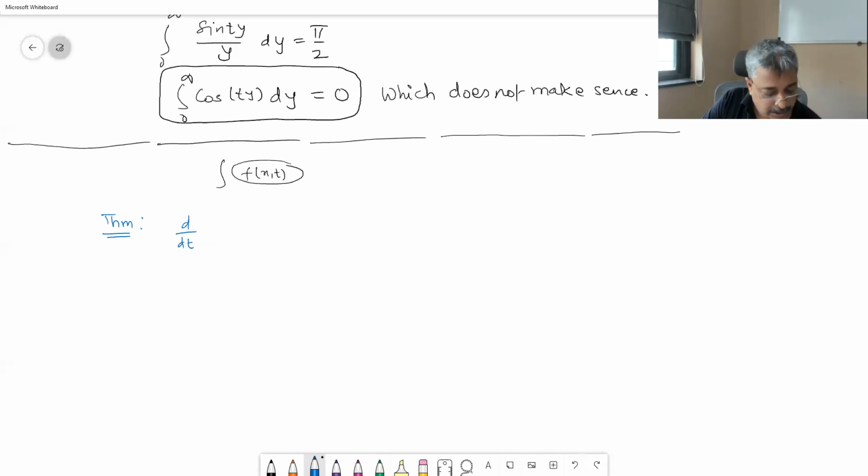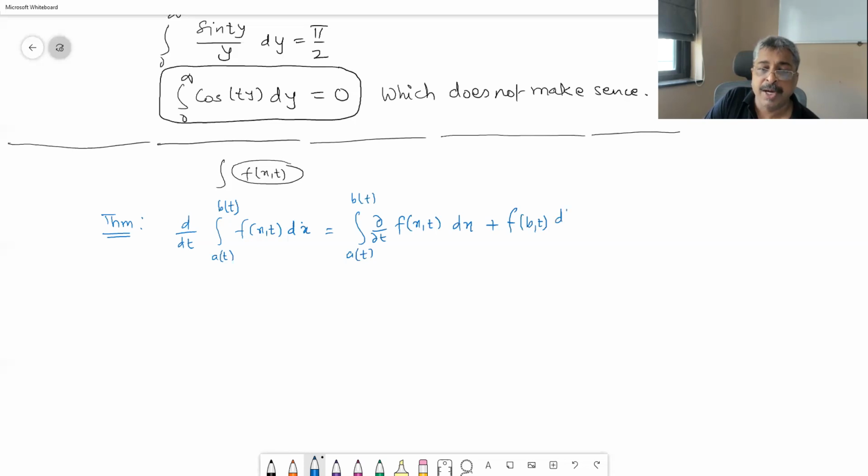Theorem: d/dt of the integral from a(t) to b(t) of f(x, t) dx is equal to, I mean the statement is same, the integral from a(t) to b(t) of ∂f/∂t (x, t) dx plus f(b, t) db/dt minus f(a, t) da/dt, if the following are satisfied.